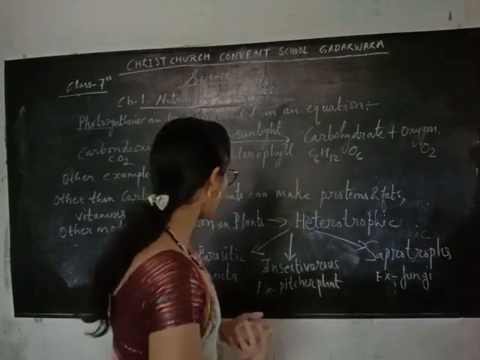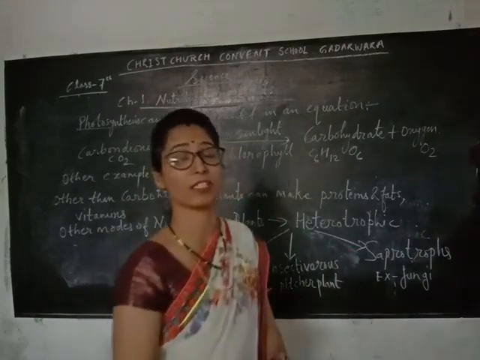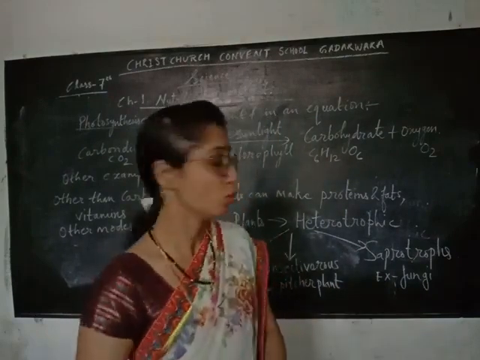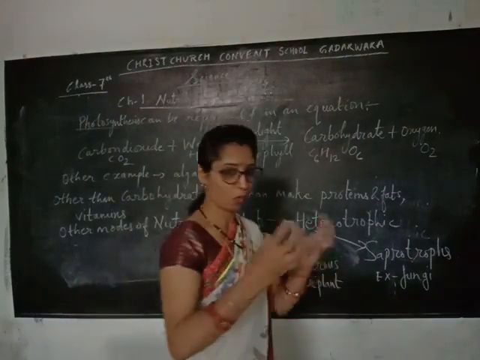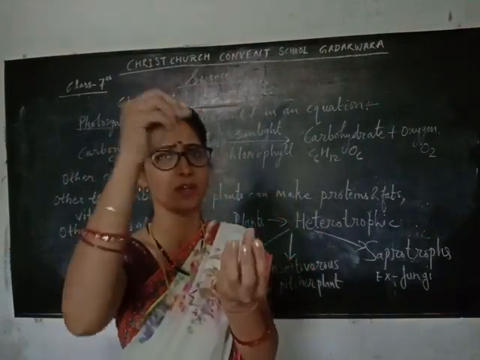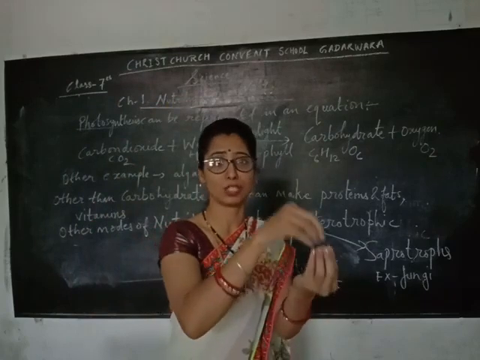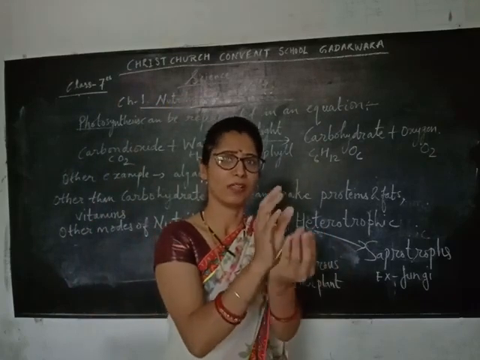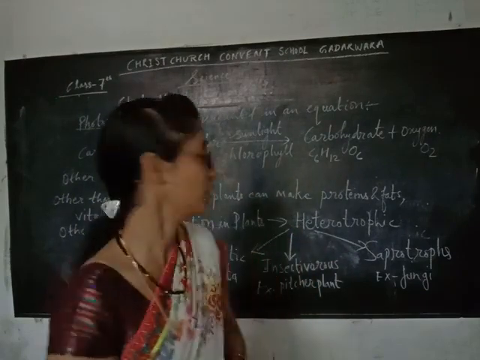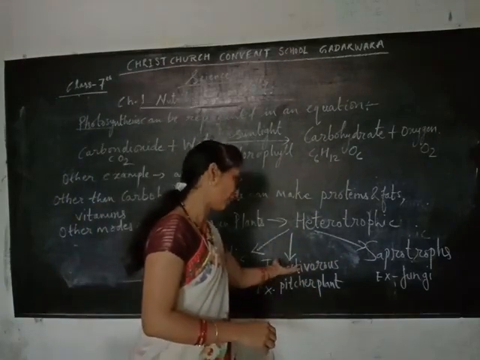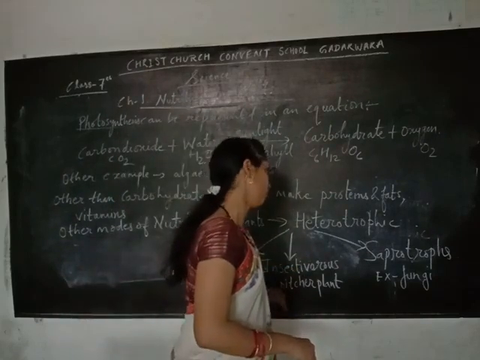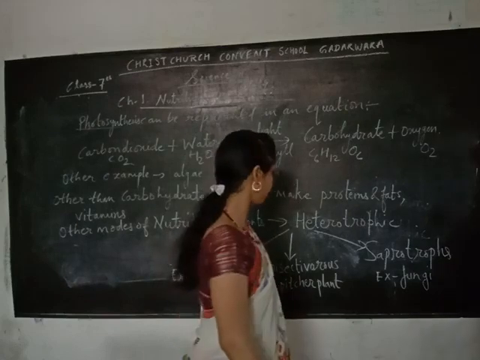The examples are the pitcher plant, also called Nepenthes, and Drosera, also called Sundew. When insects sit on the plant's flower or on the plant, the plant traps the insect, absorbs it and gets the nutrition from it. So this is the insectivorous mode of nutrition.